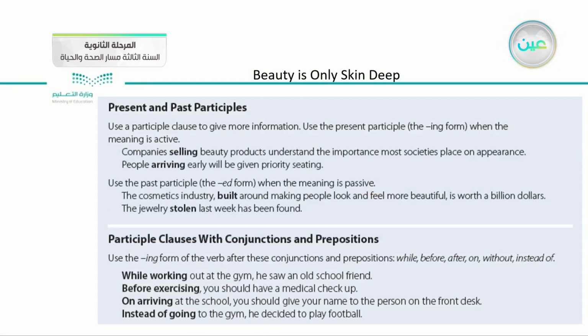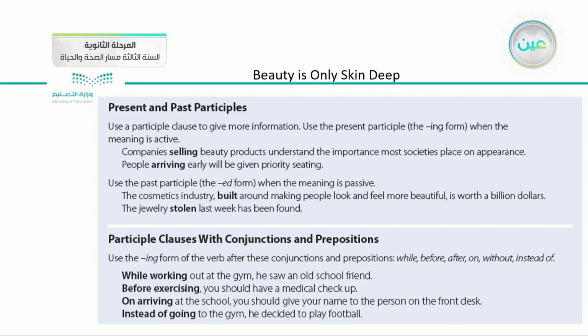After that, we have the present and past participle. We use the participle clause to give more information, like using the present participle with the ing form when the meaning is active, and we use the past participle with ed form when the meaning is passive, and we have here many examples. After that, we have the participle clauses with conjunctions and prepositions.